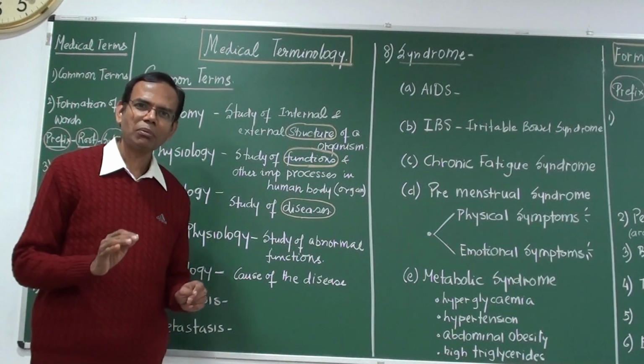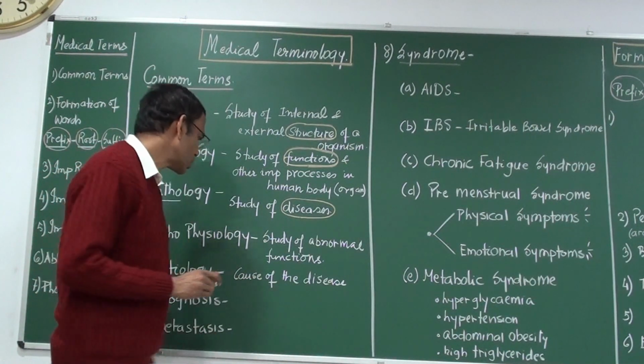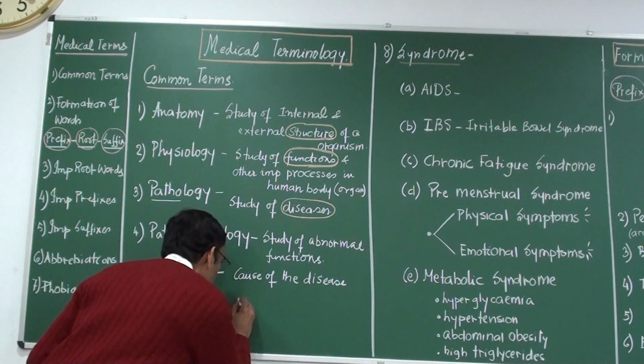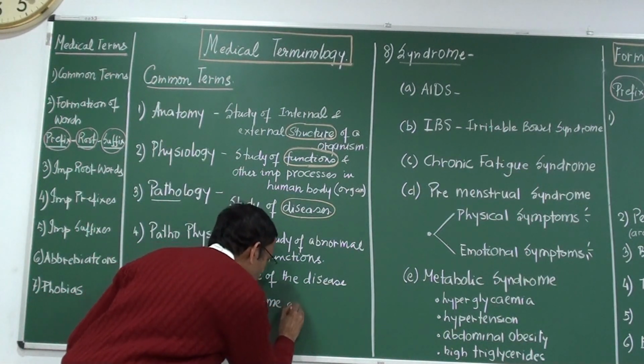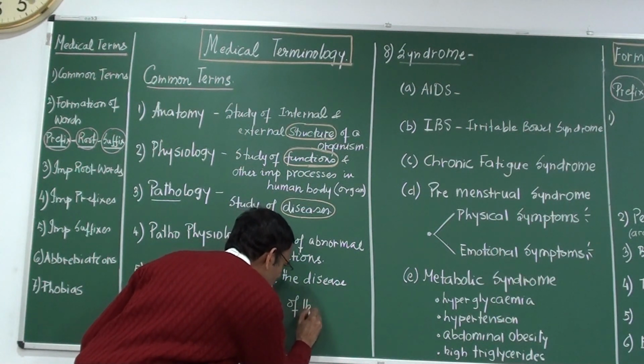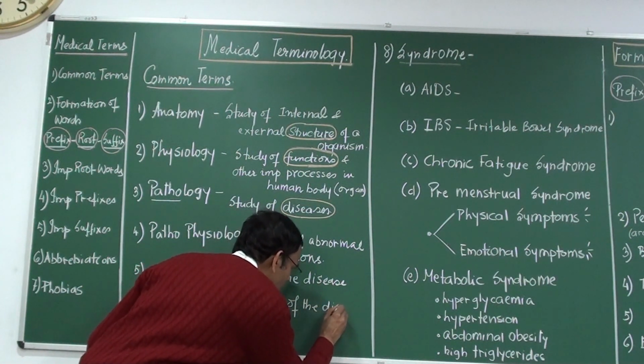Alright? Outcome of the disease. It's a very common word. Prognosis: outcome of the disease.